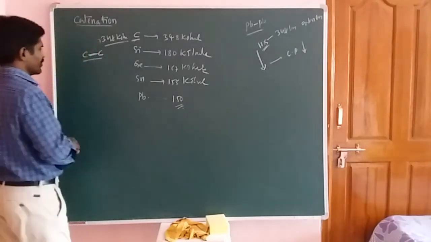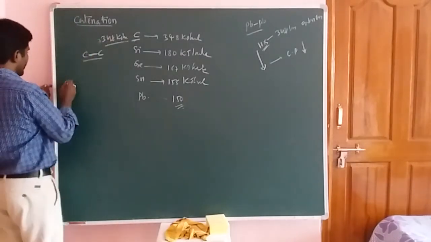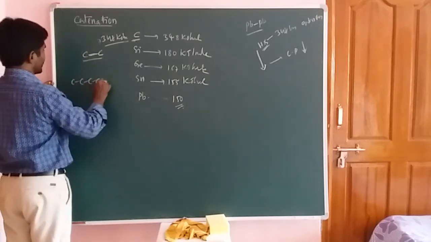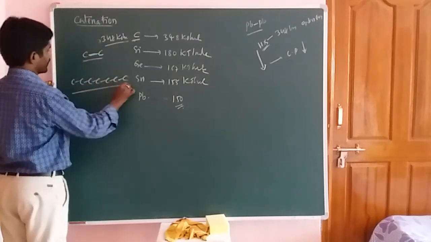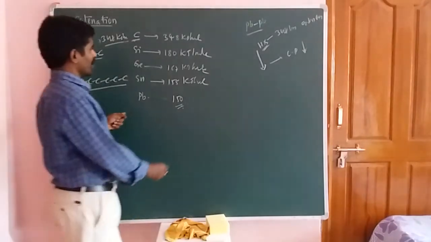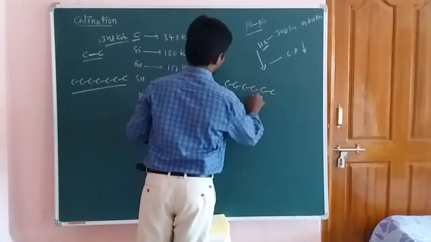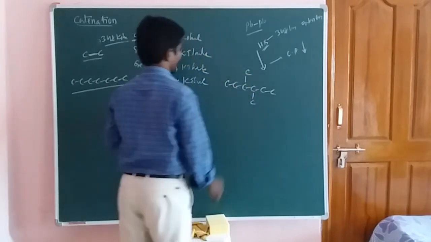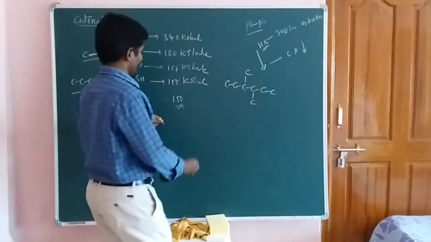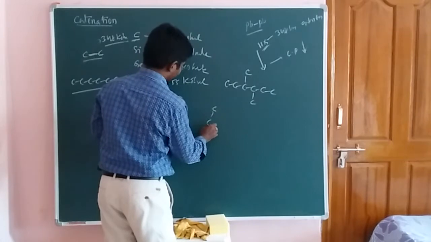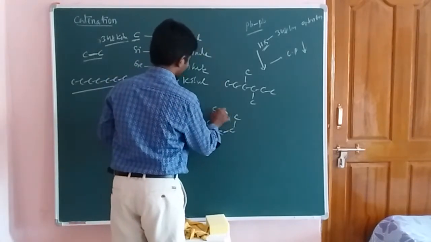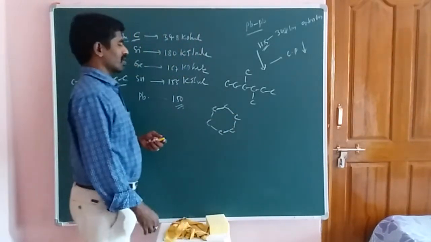Due to the catenation property, carbon can form open chain compounds, like this. Carbon can form branched compounds, so it can form different types of branches. And carbon is able to form cyclic compounds.